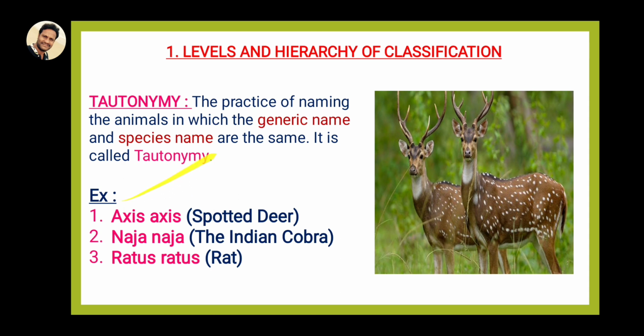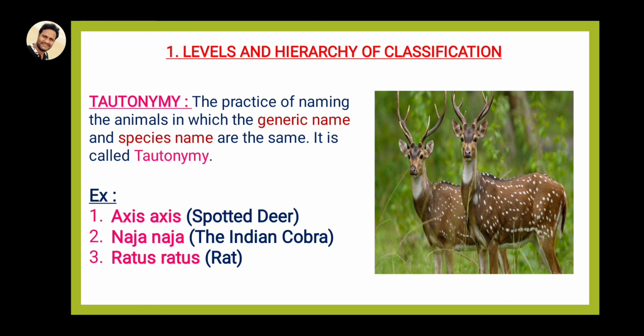Here you can see an example: Axis axis. This is a two-word combination. One Axis is the genus or generic name, and the other axis is the species name. Both words are the same, so it is called tautonymy. This is commonly called the spotted deer, already well known.